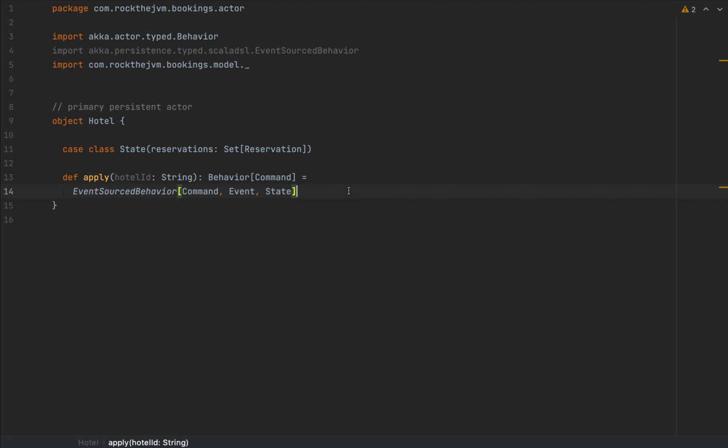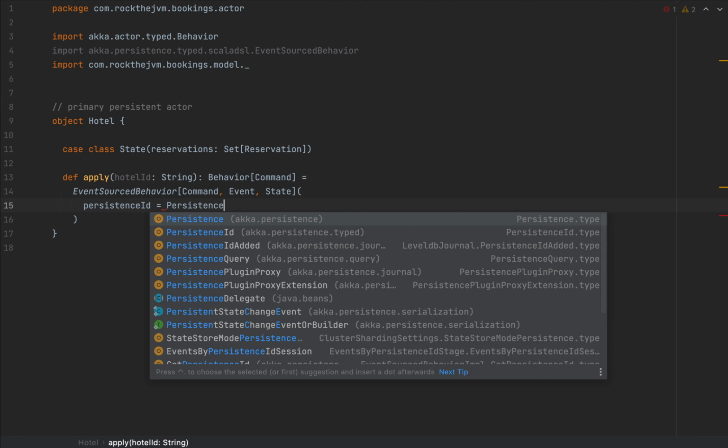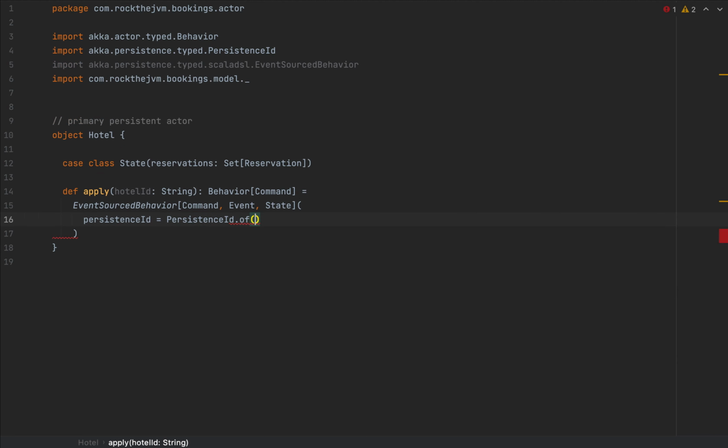The EventSourcedBehavior also has an apply method, which means that this can be invoked like a function, and the function will take a bunch of arguments. PersistenceId, and the persistence ID is a unique identifier from the point of view of the event store, which I'm going to use as PersistenceId.ofUniqueId with the hotel ID that I get as an argument. We got the empty state as an empty set, so I'm going to say State with an empty set.